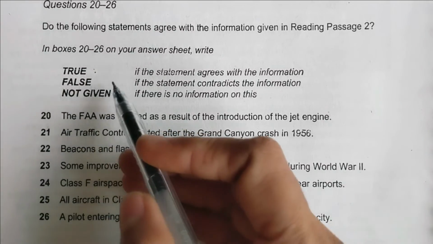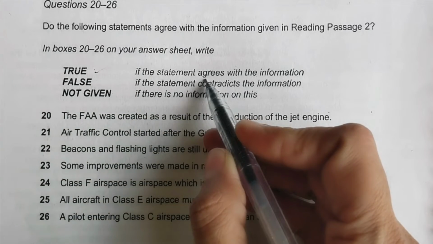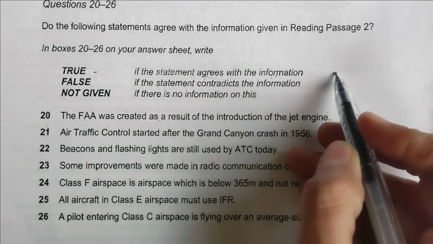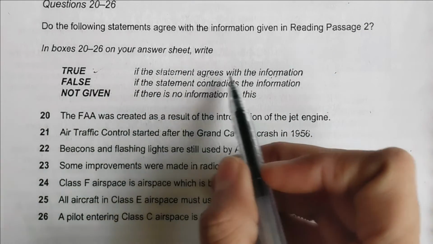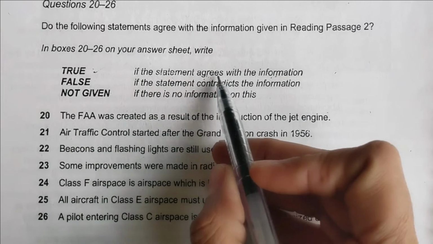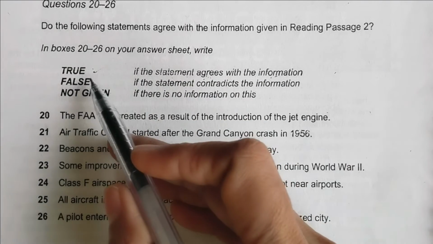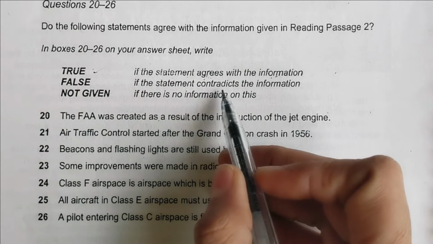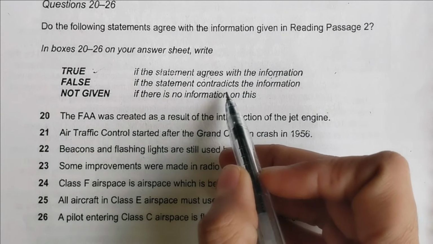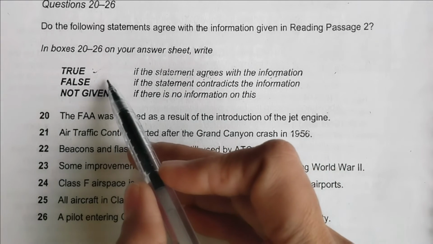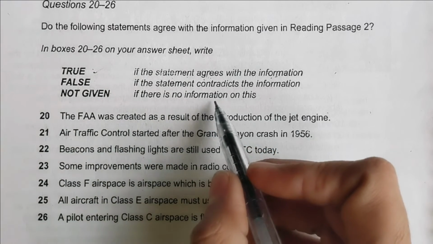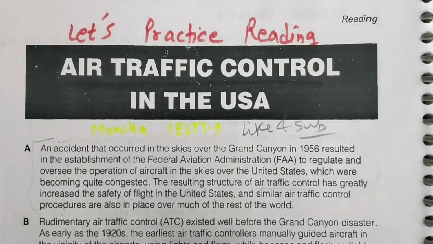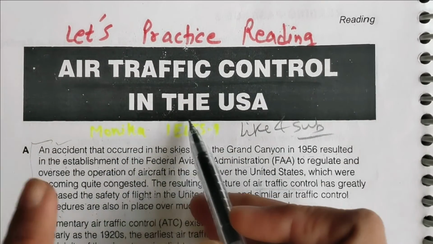True, false, not given. True: as you know, if the statement agrees with the information, this is the statement and information in the passage, and when it gives the same information, the same knowledge about the statement and information, then your answer will be true. If there is a contradiction, meaning half of the sentence's main thing is given but some opposite thing is written, in that situation it will be false. And not given is when there is no information relating to this. As you know, we are doing true, false, not given for this reading, air traffic control in the USA.